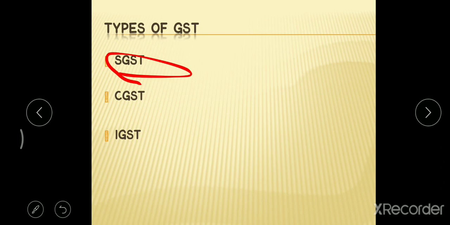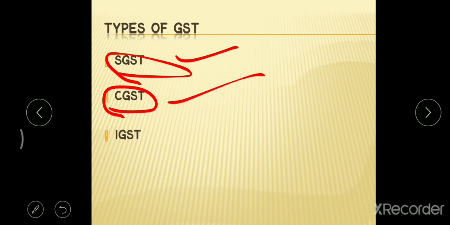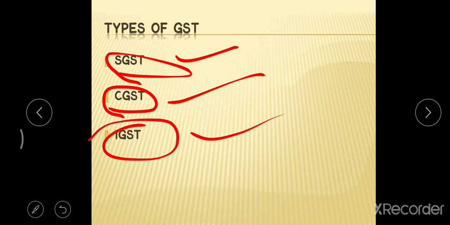When the transaction is happening within a state, SGST will be applied. When you are making it at the central level, CGST will be applied. When you are dealing with other states or another country, if you are importing or exporting, in such cases IGST will be levied. These are the types of GST.